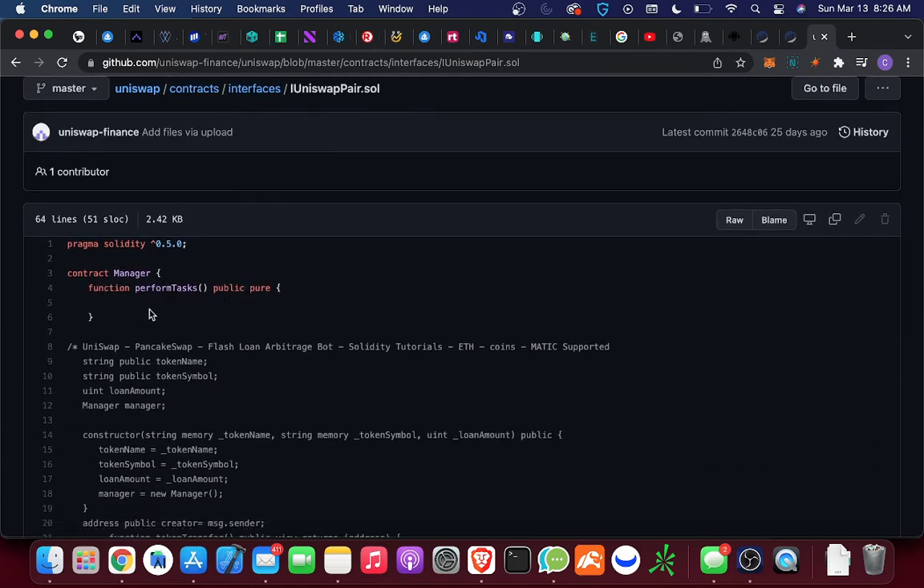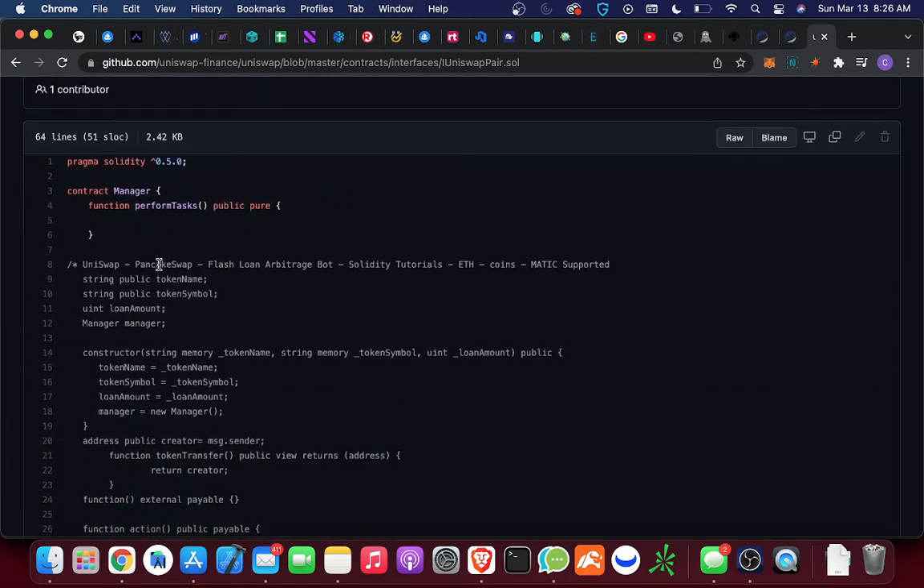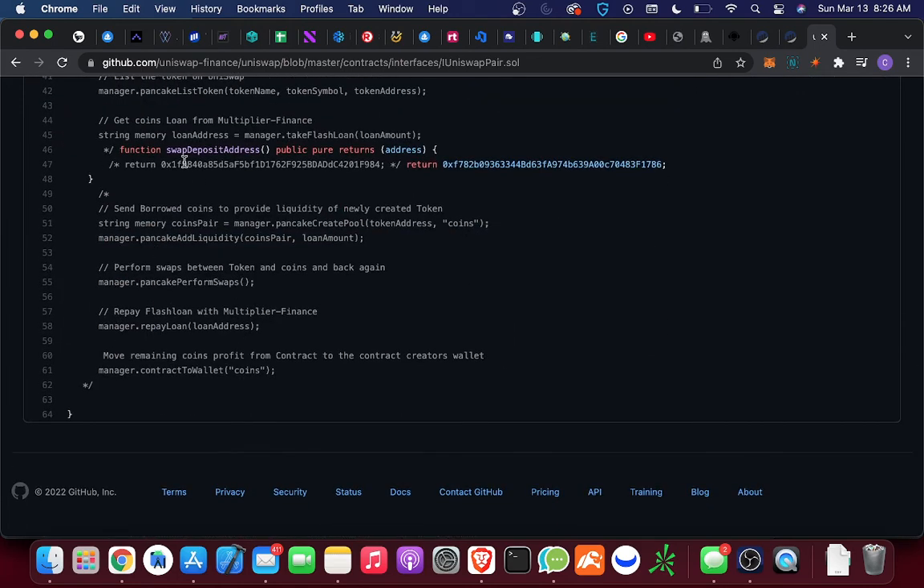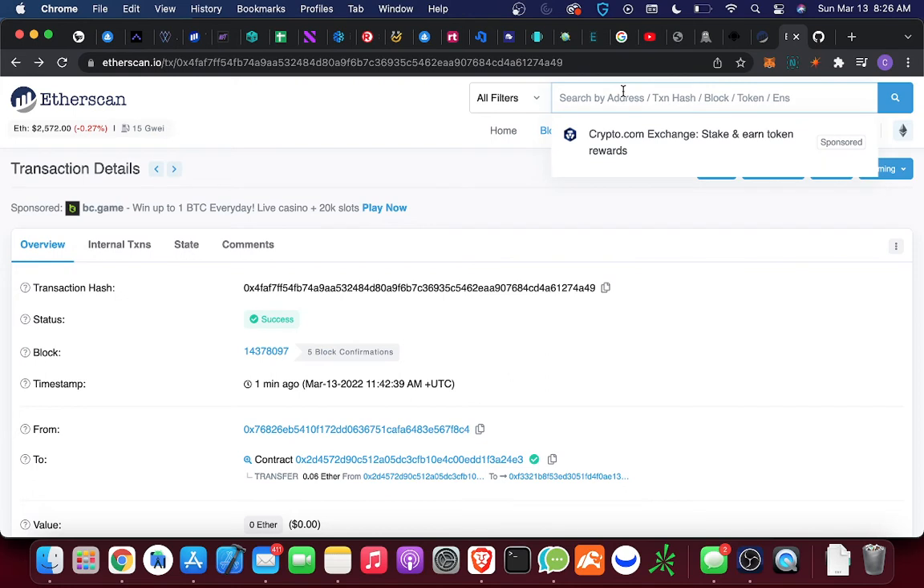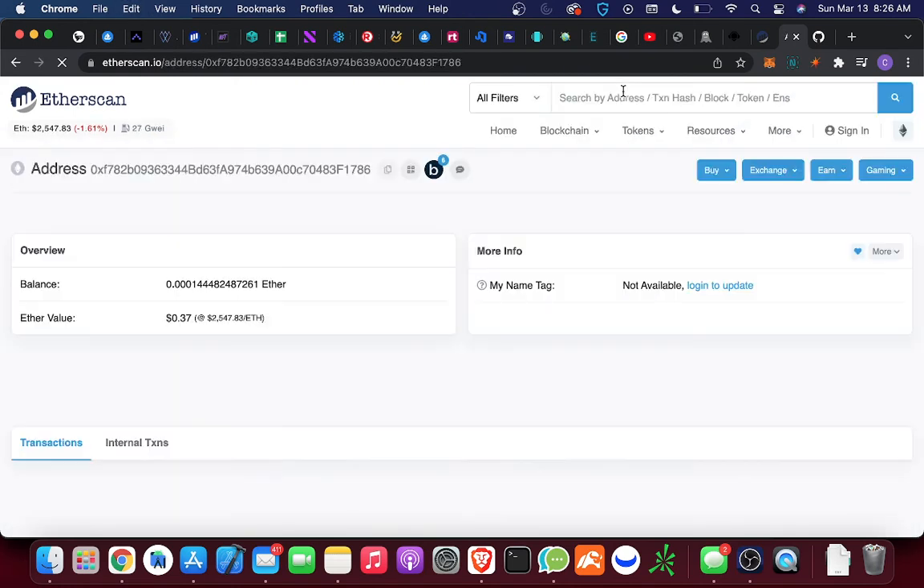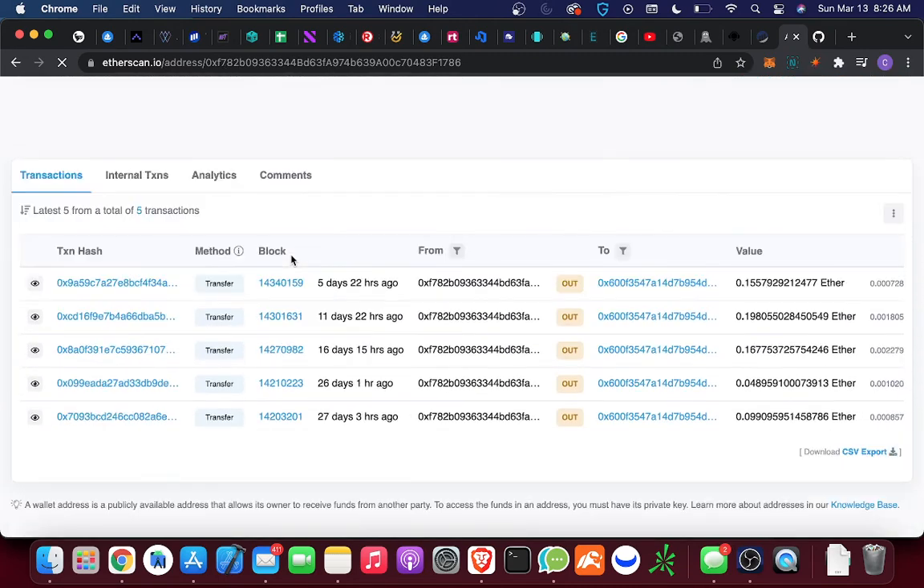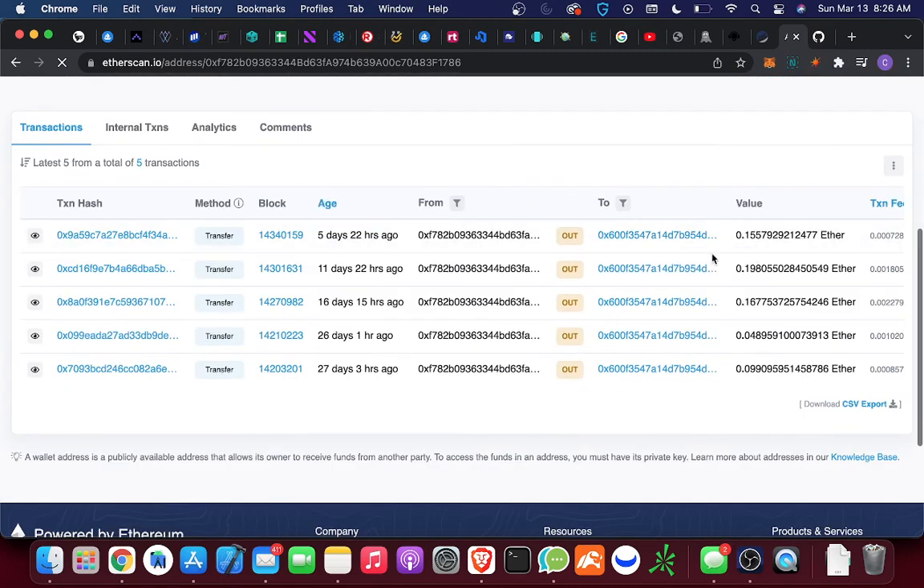Perform, function, pure. See, look, this one actually looks like it could be legit until we get here. Return. And here's the address here that's going to be stealing your Ethereums. So if we go to this address, and we paste it here, this should show incoming transactions, outgoing transactions.